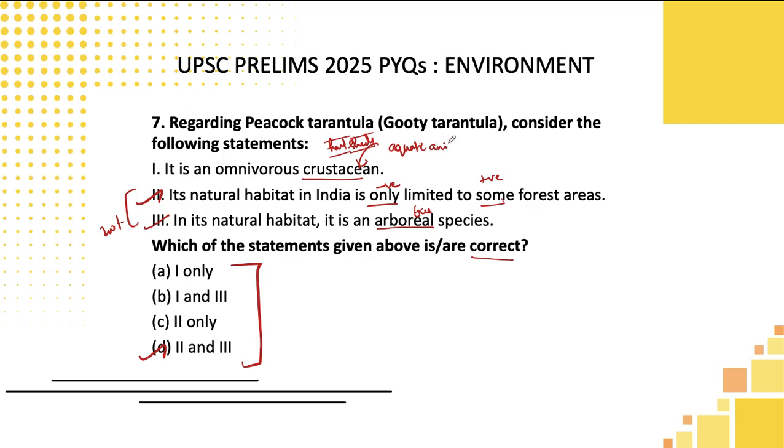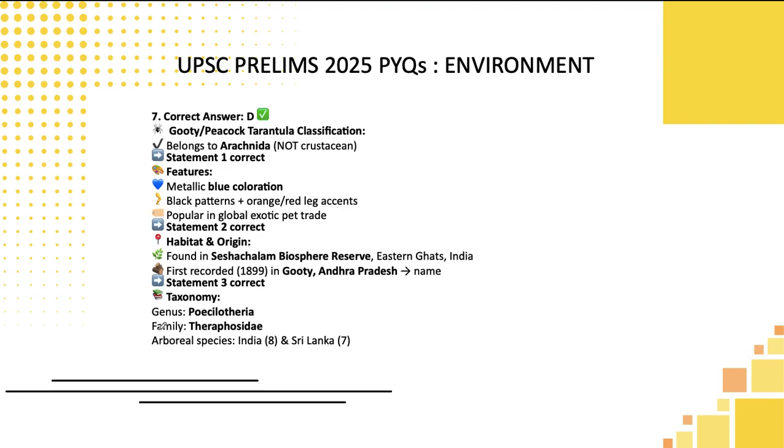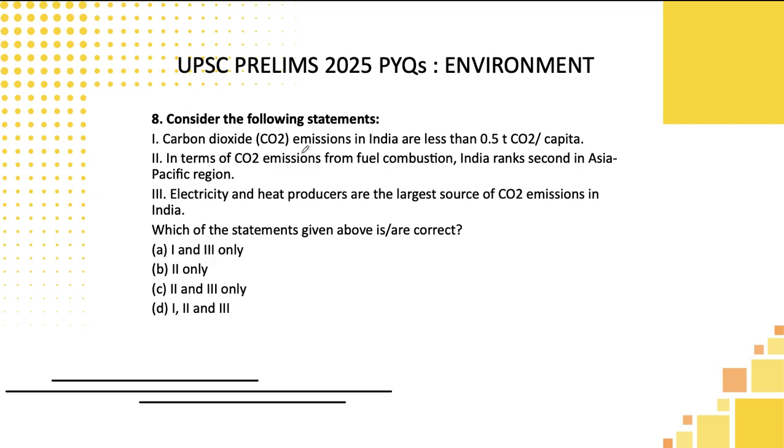That's why I will be telling my students to read for environment also selective science chapters. So kindly read that basics, then only you can easily eliminate it. Otherwise, also what I will be telling is, if you are 200% sure about second and third statement, you can directly pick option D as the correct answer here. Let's move to the next one.